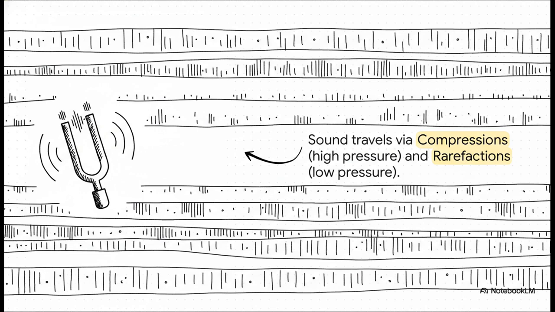So how does this actually happen? Well, imagine a vibrating object. As it moves forward, it pushes the particles of the medium close together. This creates a region of high pressure, which we call a compression. Then, as the object moves backward, it leaves a space, creating a region of low pressure, and we call that a rarefaction. It is this chain of compressions and rarefactions that actually carries the sound forward.